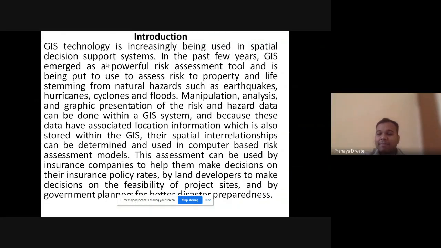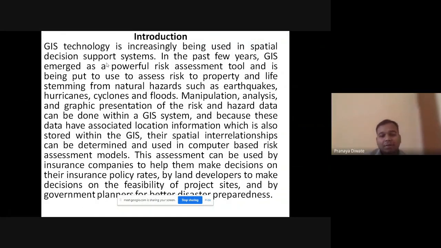This assessment can be used by insurance companies to help them make decisions on their insurance policy rates, by land developers to make decisions on the feasibility of a project site, and by government planners for better disaster preparedness.